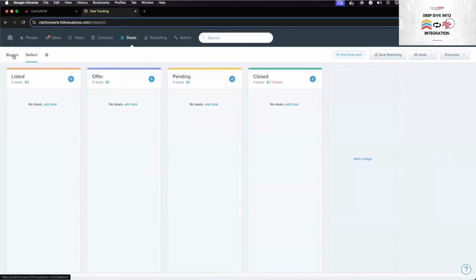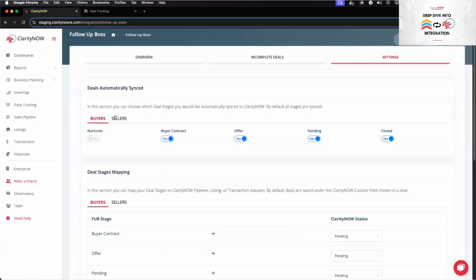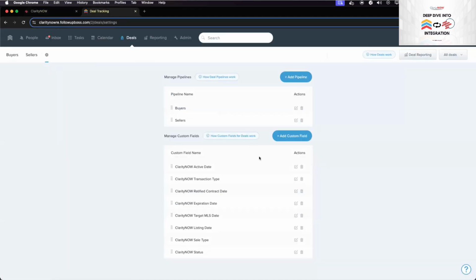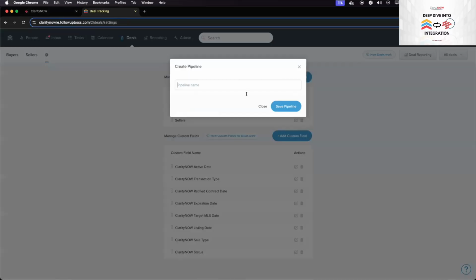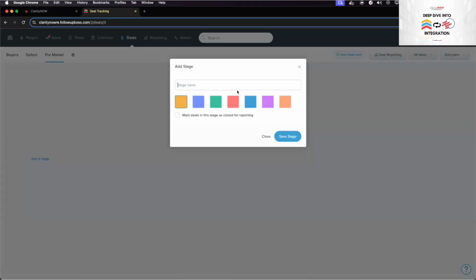That's correct. So we can create new pipelines, for buyers and sellers, which is this section here. All this information comes over from Follow Up Boss. So if I were to add a pipeline here and say pre-market, we'll save that pipeline, and then we'll add a stage.